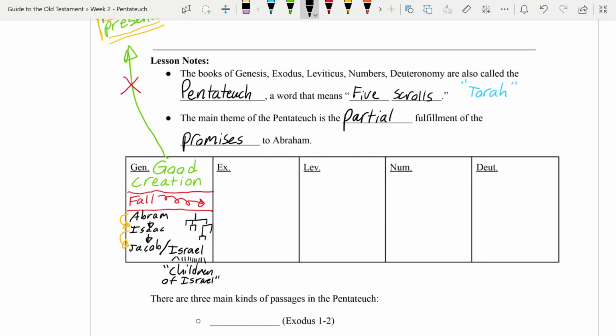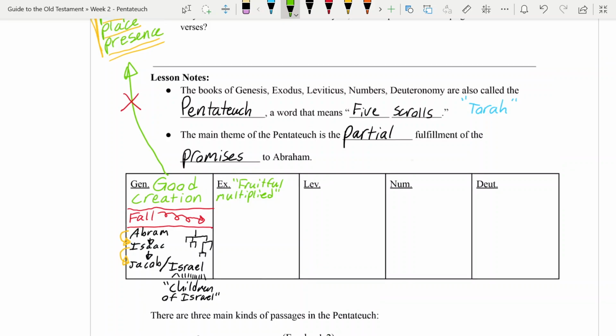And in fact, by the time we turn the page to the book of Exodus, we have the children of Israel. They're now not in the land of Canaan, but they're in the land of Egypt. And it says that they've been fruitful and they've multiplied. They're now not just a few people living in the land of Egypt or 12 sons of Israel.